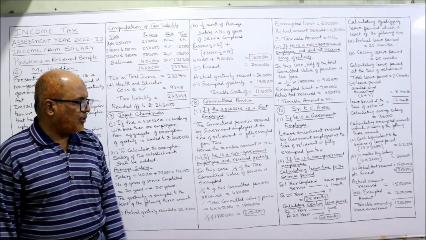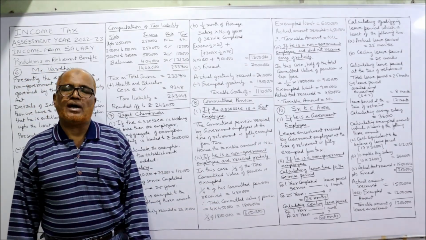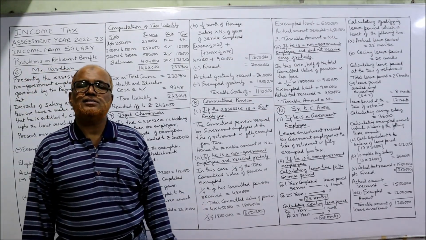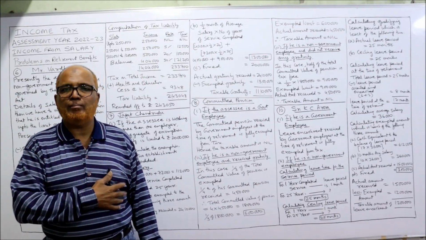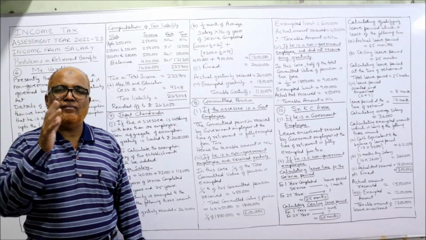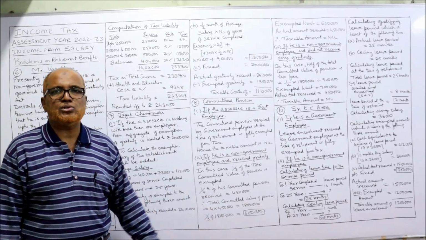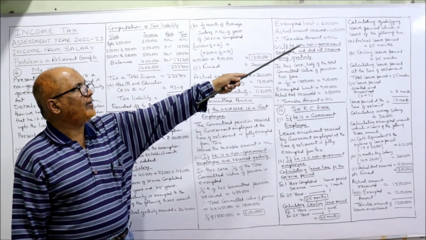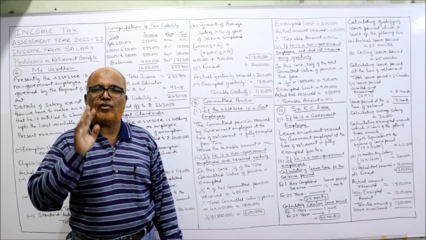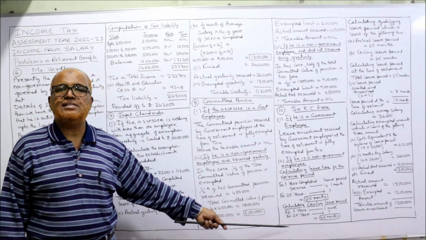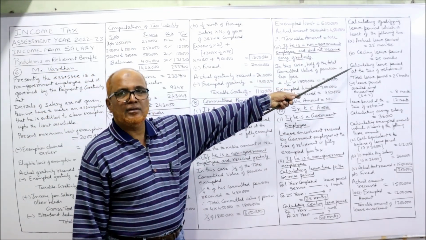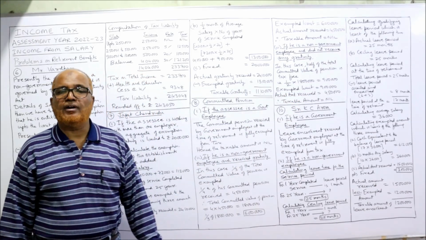Now calculating the ceiling amount. According to the Industrial Disputes Act, according to the law, the ceiling period is for every 1 year of service, 1 month period. So here also we get 25 months. So actually the employer has given 25 months and the ceiling period is also 25 months. Next step, calculating qualifying leave period, which is the least of the following two: actual leave period or ceiling leave period. In our problem, both are the same, 25 months, 25 months.